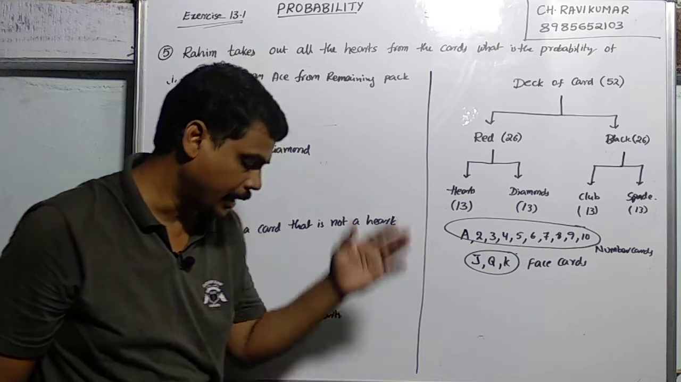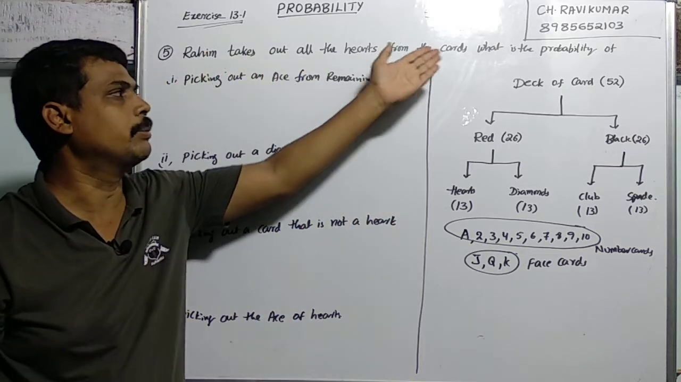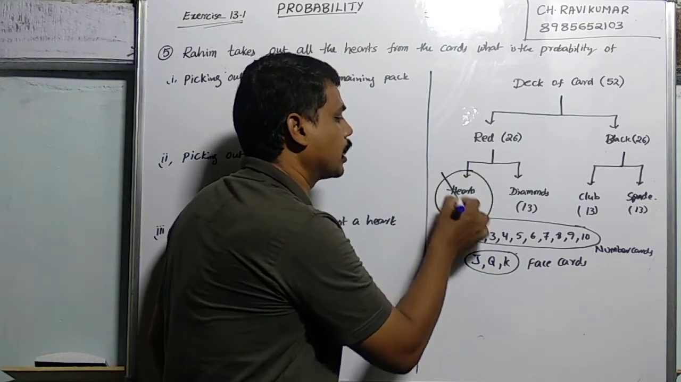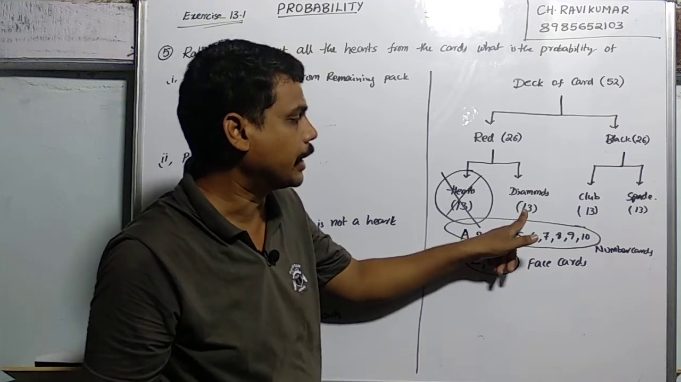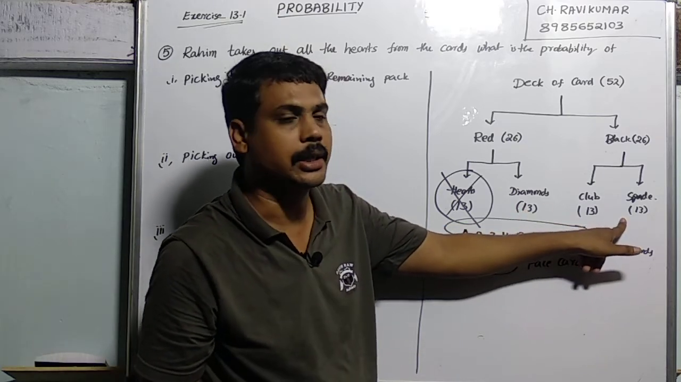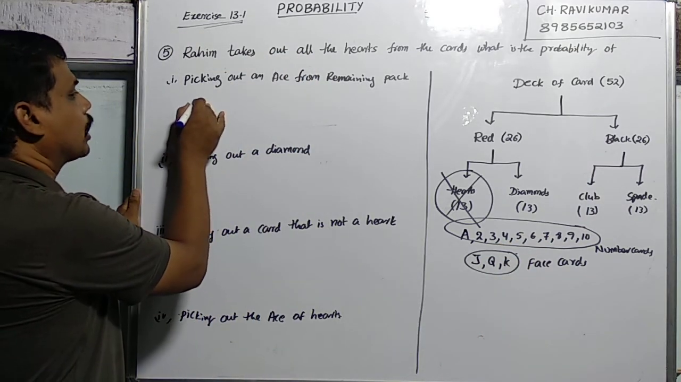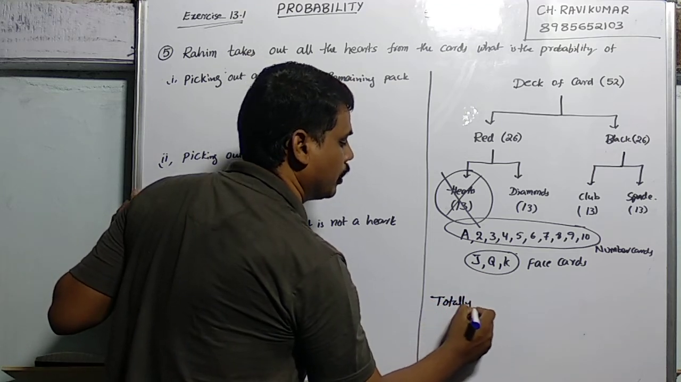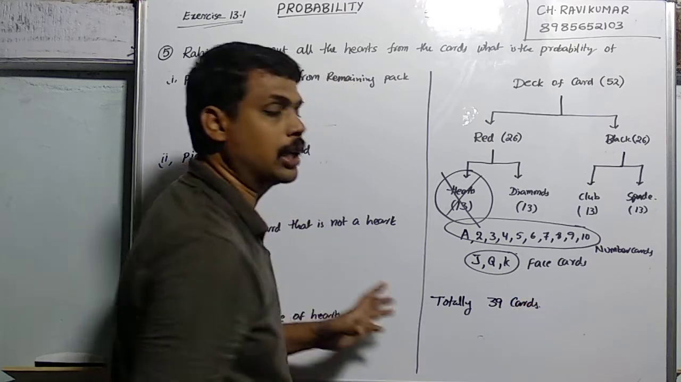So what is happening in this question? Rahim takes out all the hearts from the playing cards. So he takes all 13 heart cards. So how many cards are left? There are 13 plus 13 plus 13, which is 39 cards. In these 39 cards, the heart symbol is not there.